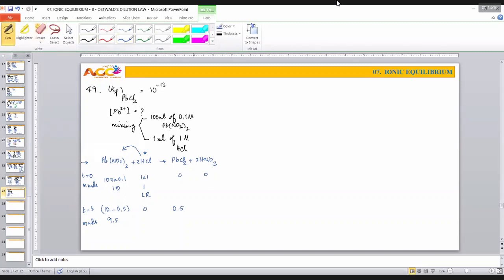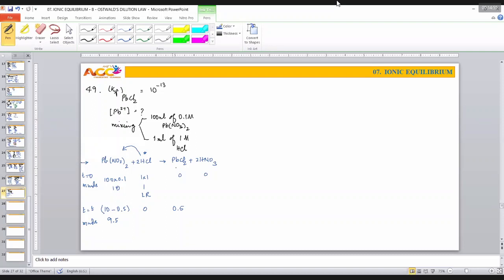Now listen to me carefully. Suppose for example, after this condition, I'll take the total concentration of lead ion. Okay, please take care of my language. Total concentration of lead ion, total concentration of available Cl- ion, which is called the ionic product, that we have to check. If suppose for example, it is more than KSP, you should draw a downward arrow. It means to say this lead is not available in ionic form. This chloride ion is not available in ionic form. Both of them are precipitated, settled down in the form of a solid system.